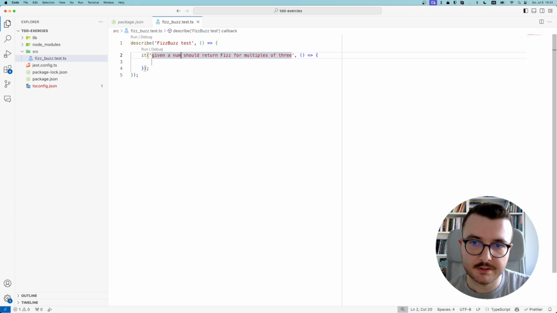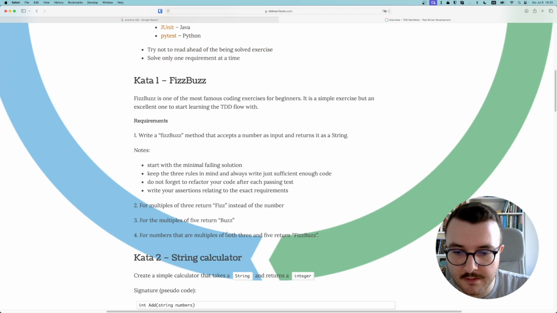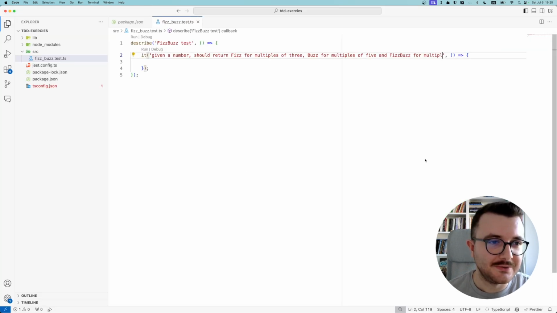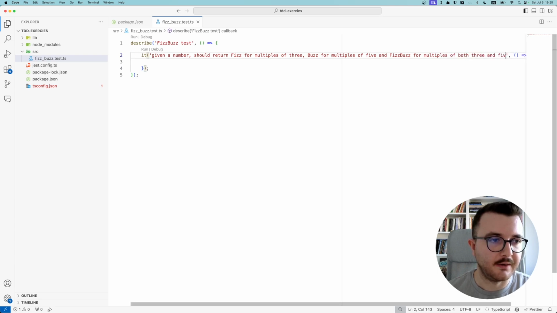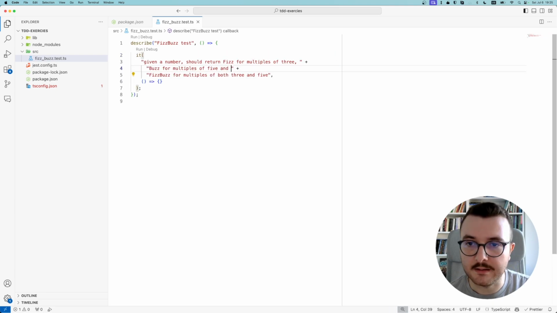Given a number, should return fizz for multiples of 3, buzz for multiples of 5, and FizzBuzz for multiples of 15, correct? Yeah, I actually went a bit ahead. There are multiples of both 3 and 5. That's the sentence I should use right now. For multiples of both 3 and 5. Nice. Format our code, but this string is quite long. This looks better. Okay, we have the test.